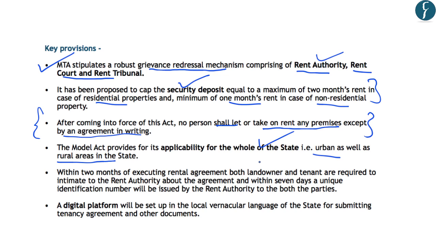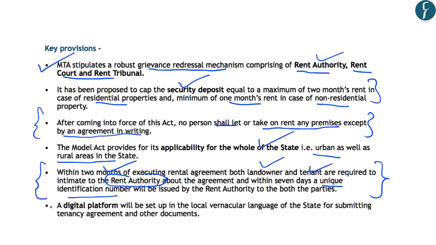Further, both the landowners and the tenants are required to intimate the rent authority about the agreement within 2 months of executing this rental agreement. And as and when the rent authority is intimated, it will provide them a unique identification number. So there will be a unique identification number for each rental agreement that takes place.